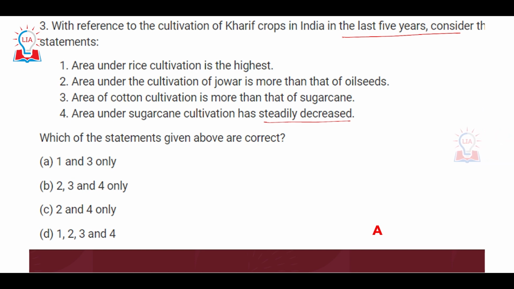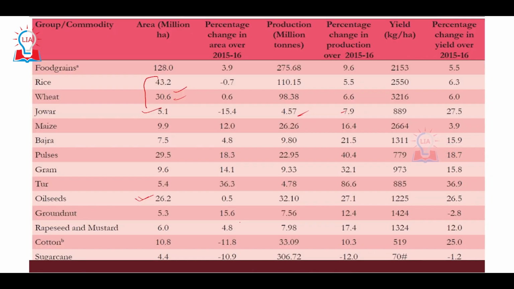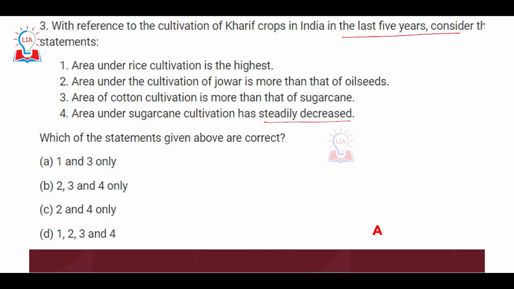Third statement is the area of cotton cultivation is more than that of sugarcane. So if you compare in the last two tables, we can see we have cotton that is 10.8 million hectares and sugarcane occupying 4.4 million hectares. That means obviously the area of cotton cultivation is higher, more than that of sugarcane.